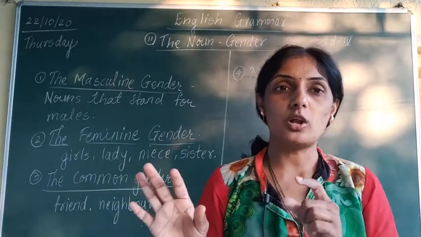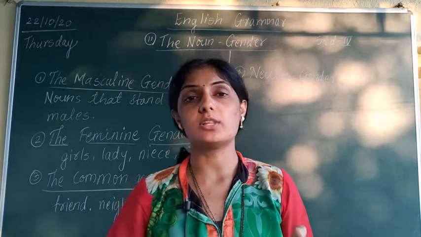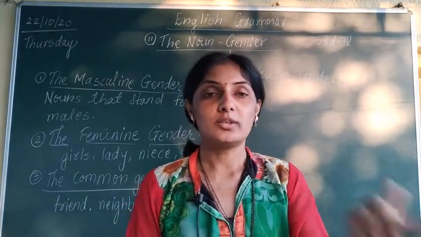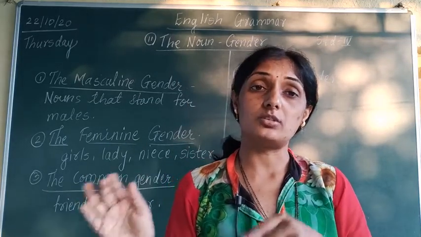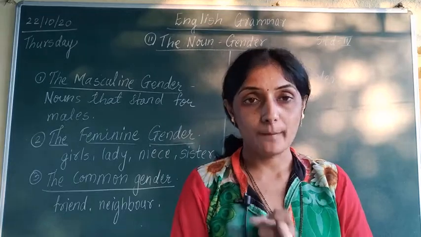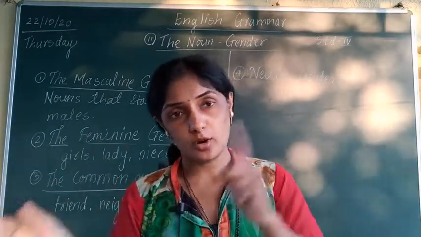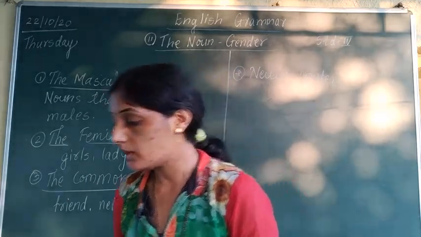Then how are you going to mention whether they are male or female? No, you cannot mention. So crowd is what? Crowd is a collective noun, right? So you cannot mention whether it is male or female. So such nouns are known as common gender. And the last one is neuter gender, not male and not female. Okay, non-living things are called neuter gender. Now here are some examples.